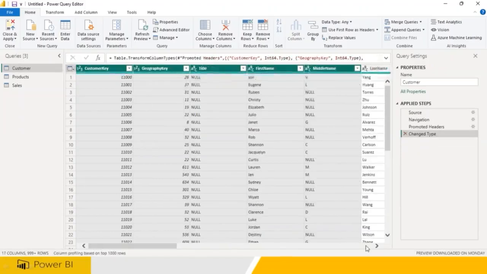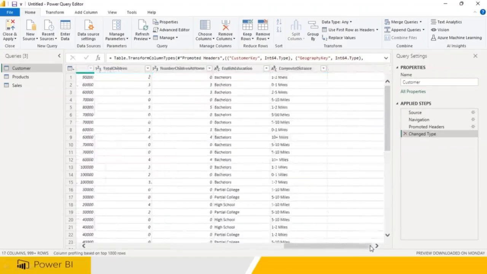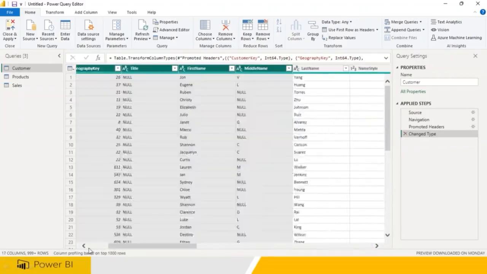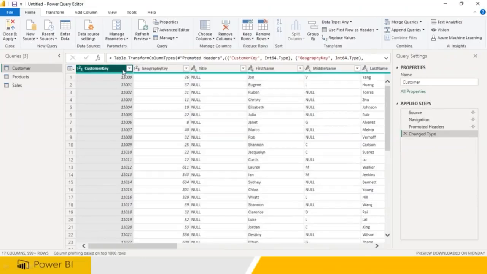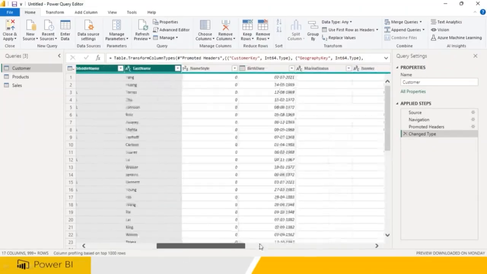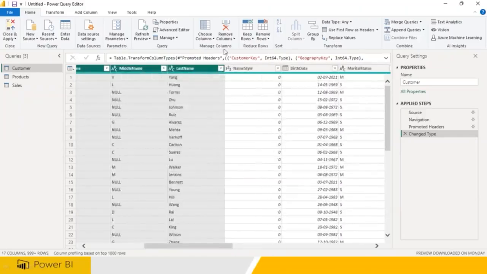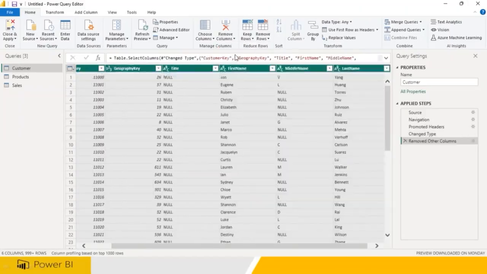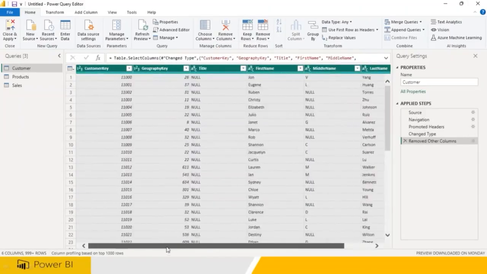You will be able to get all the data back. Clear? If you wanted to remove some columns, for example, I need a single column or I need all of them, I wanted to remove other columns. You select and you go, you remove other columns. The remaining data will be removed.